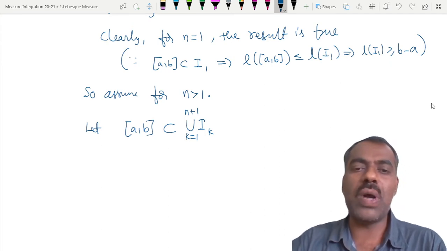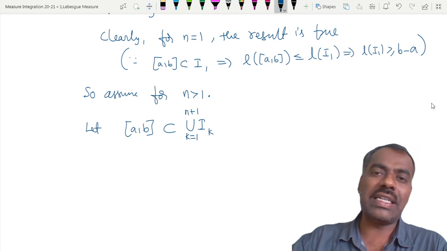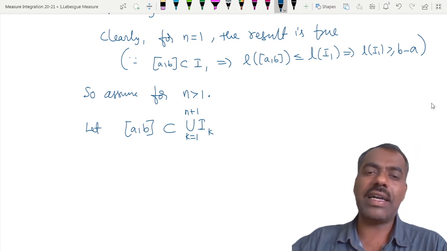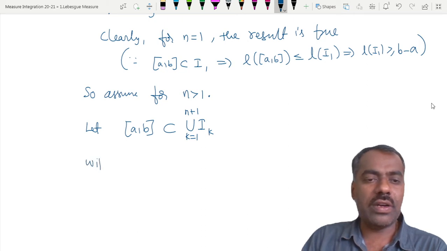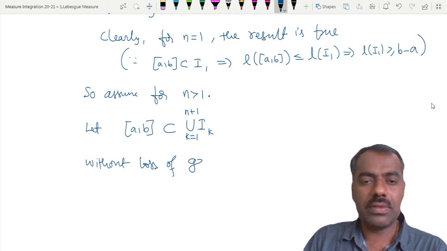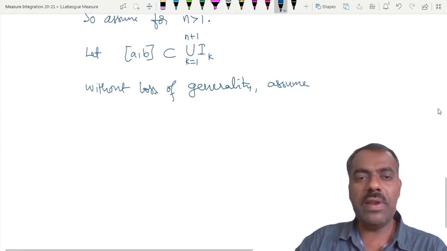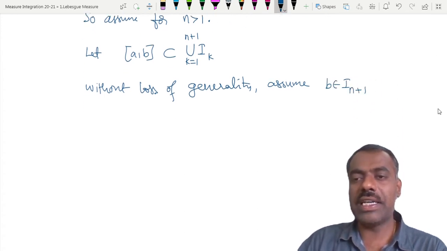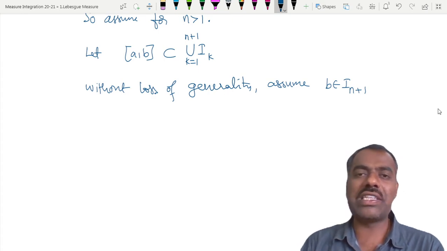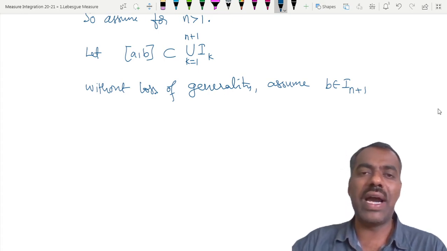If b belongs to I2, then we will rename that one as the last one. That is the only thing. So without loss of generality, assume that b belongs to the last interval. Is this statement clear? We are just giving names I1, I2, I3 and so on.